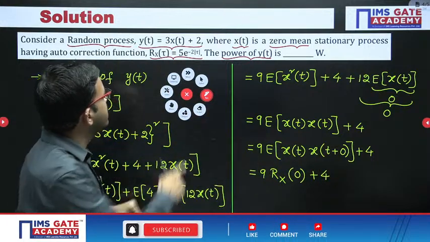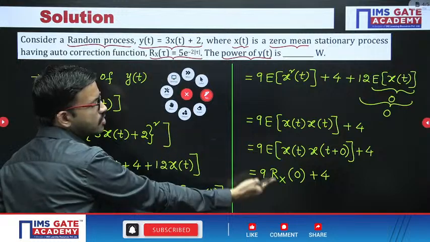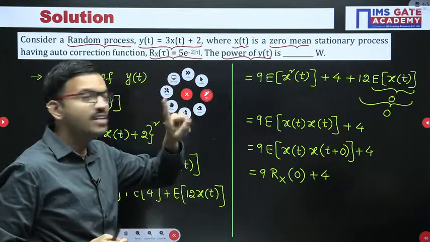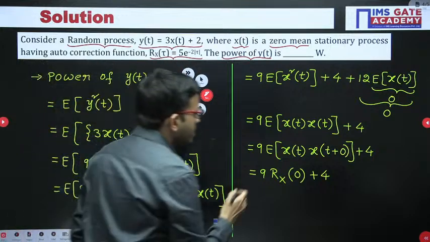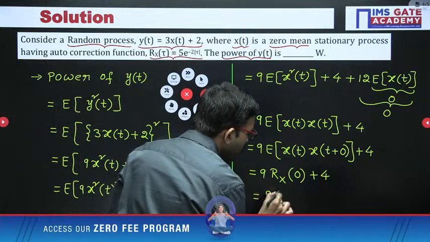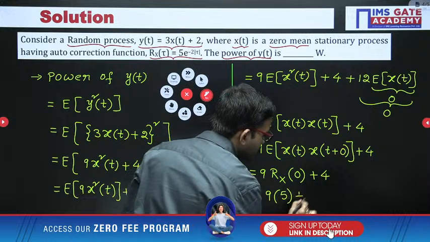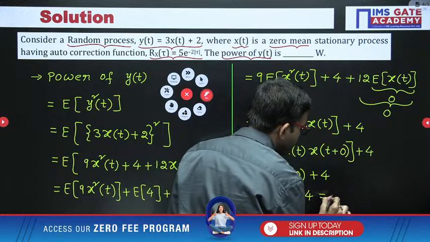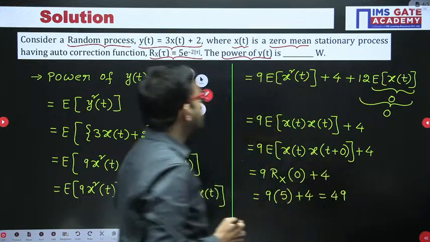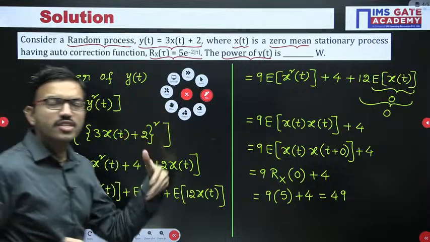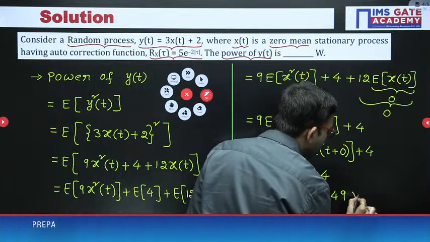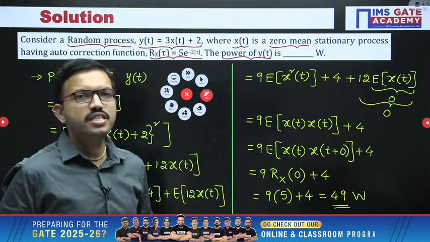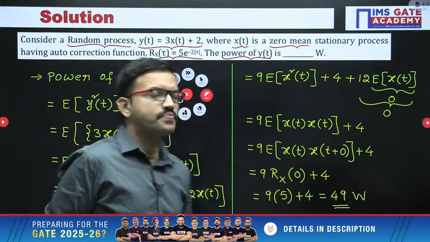Now you can observe here in this function in place of tau you can put 0. So if you are putting 0, e power 0 is nothing but 1, into 5 is nothing but 5, right? So that means here you are getting 9 into 5 plus 4. 9 fives are 45 plus 4, that is nothing but 49. Since in the question they are asking, power units are watts, 49 watts. So the answer for this question is 49. I hope it is clear for everyone regarding this question.